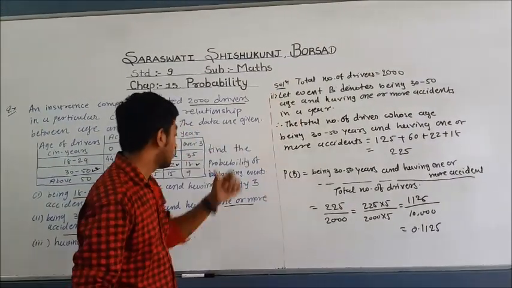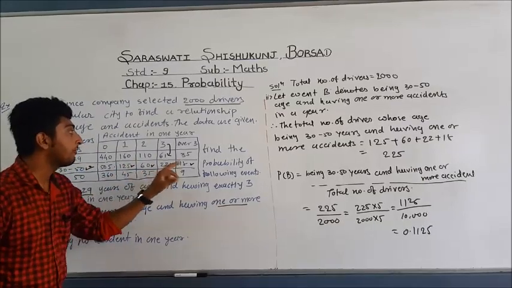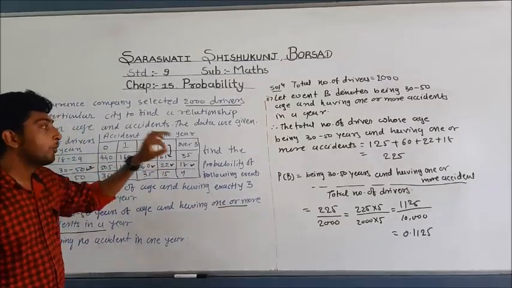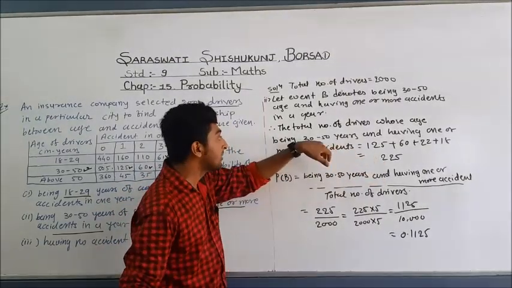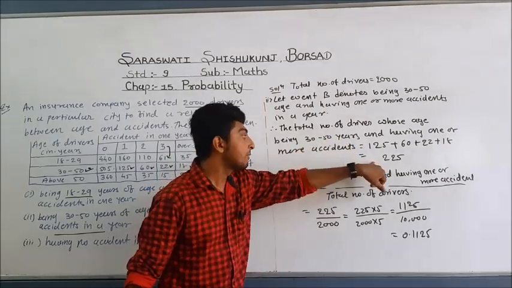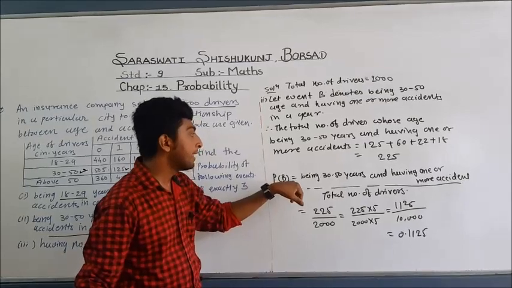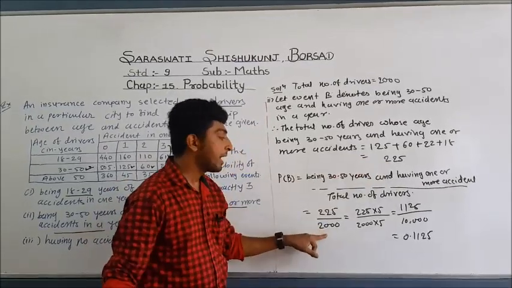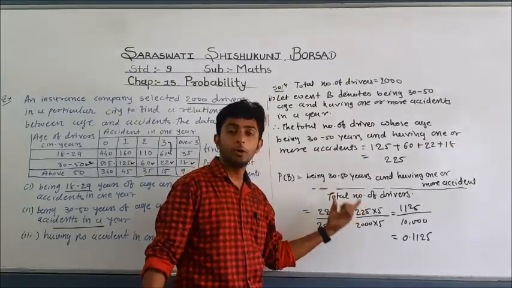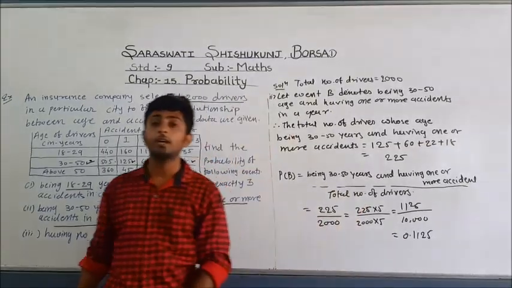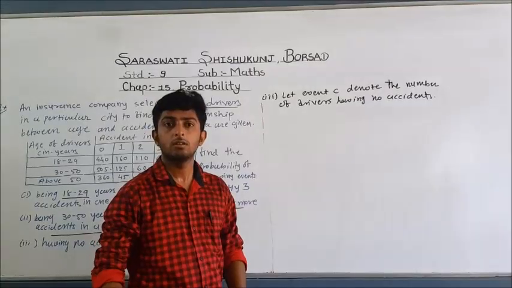Once again we have to find one or more. So you need to sum 1, 2, 3 and 4 of this data, and you get the total number of one or more accidents by age group 30 to 50 years. So here we get 225 and the probability of B is equal to 225 divided by 2000. I want to answer in decimal points, so multiply by 5 on our numerator and denominator. Let us see the last sub question.